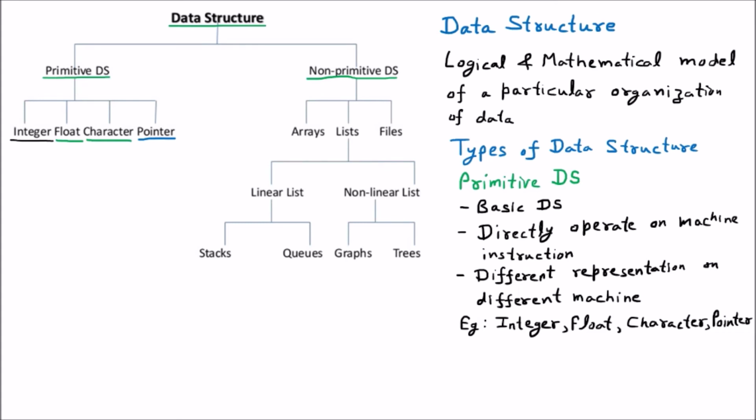The next type of data structure which we are having is the non-primitive data structure. Talking about the non-primitive data structures, they are more sophisticated. Sophisticated means they are for some specific task and they are derived from the primitive. It means using the primitive we are going to create the non-primitive. So we can say that they are more sophisticated.